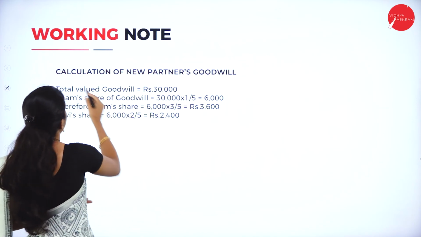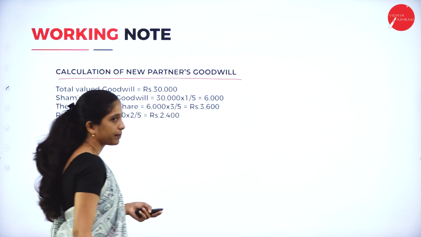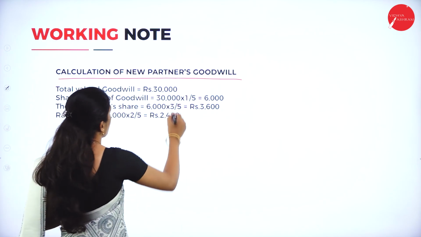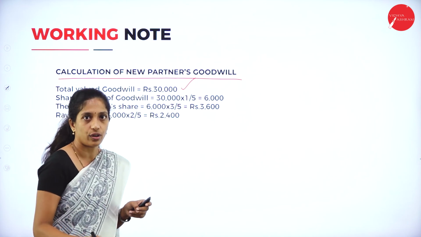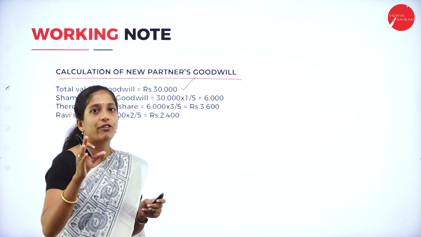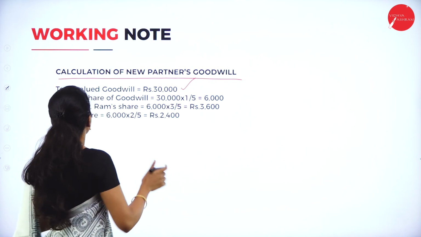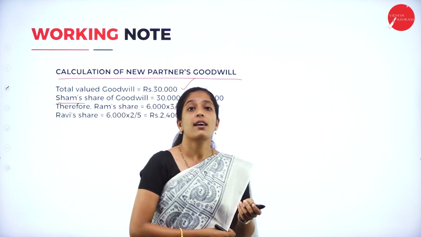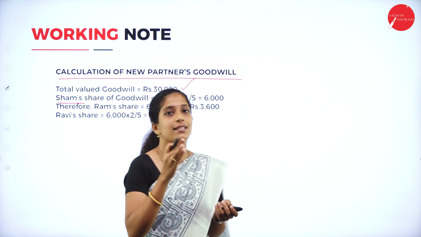Now we shall go through the working note: calculation of the new partner's goodwill. The total valued goodwill of the firm is rupees 30,000. Then Shyam's share of goodwill, that is the new partner's share of goodwill. What is his share?